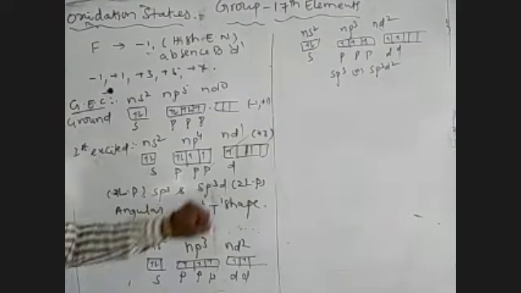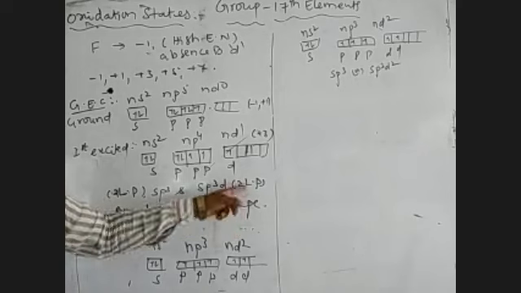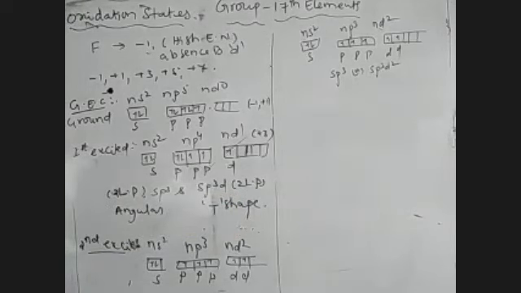Actually, sp3d means trigonal bipyramidal geometry. With only one lone pair, it is called seesaw structure. With 2 lone pairs, the shape is T-shaped. With 3 lone pairs and 2 bond pairs, the shape of the molecule is linear geometry.